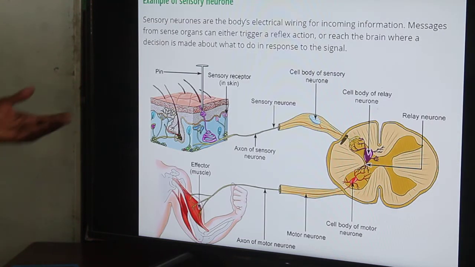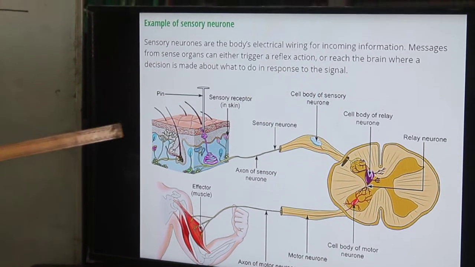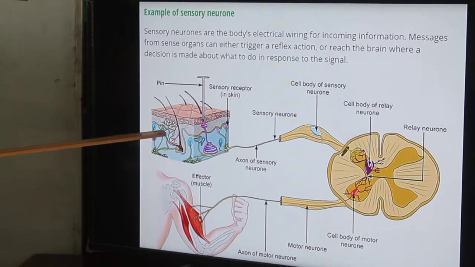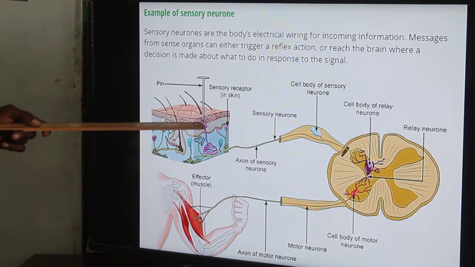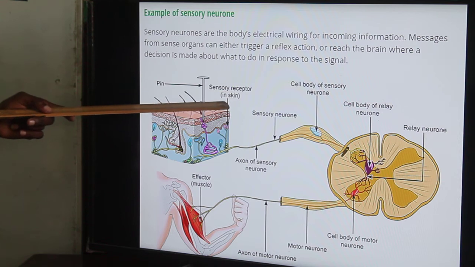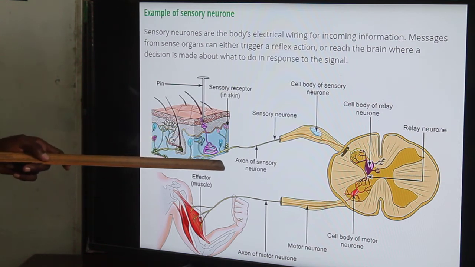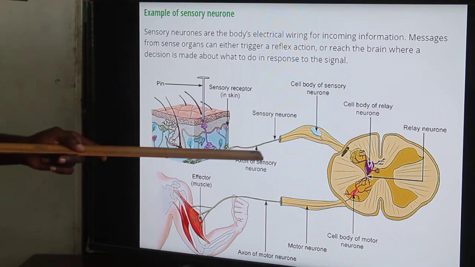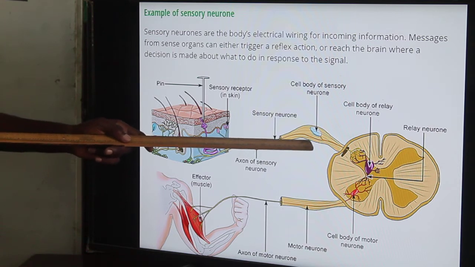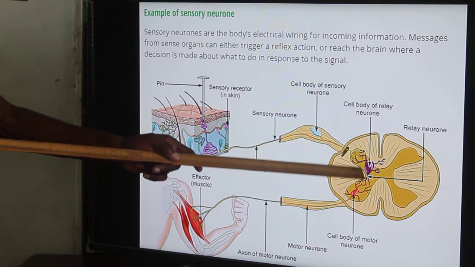Now, a more defined example of the same. This is a part of your skin, and this is a pin that is pricking your skin. When the pin pricks your skin, you feel pain. The sensory receptors in the skin sense pain that is transmitted via the sensory neuron into the central nervous system.